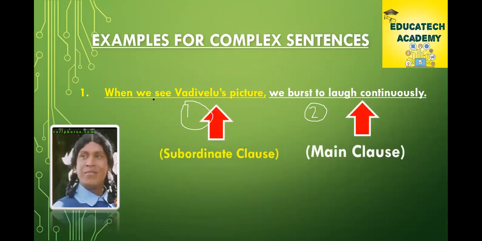The first part is called subordinate clause. The second part is called main clause. Now we shall get clarity about main clause.